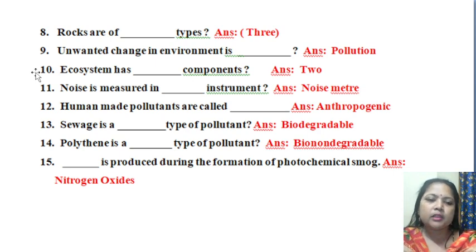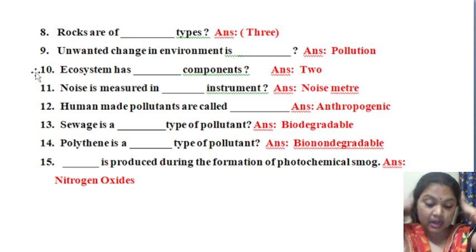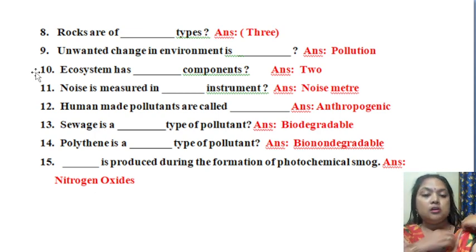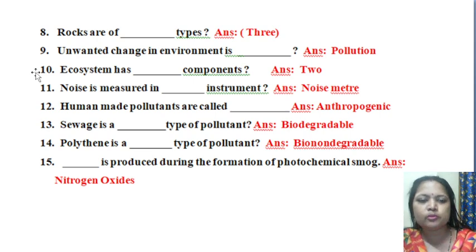Okay. Then question number 13. Sewage is a dash type of pollutant. Sewage means what? Sometimes perhaps you have seen the deep black color mold-like structure that is dug out from municipality drains. Have you marked it? If you have marked, that is the best example of the sewage. Okay. So sewage is a dash type of pollutant.